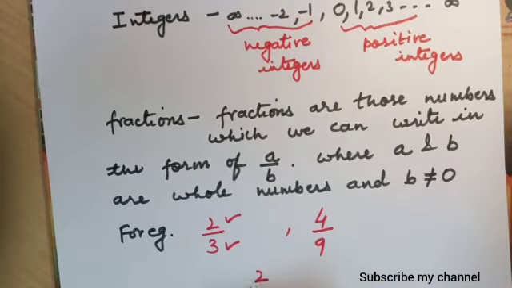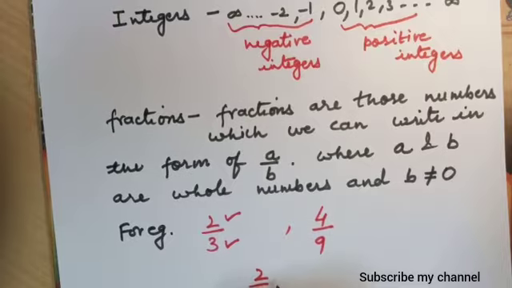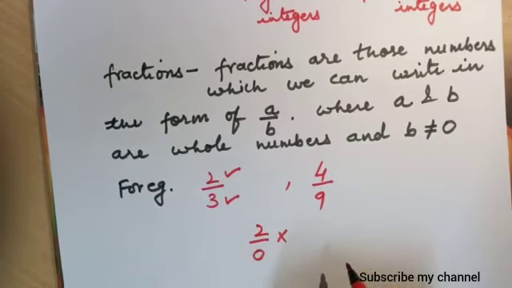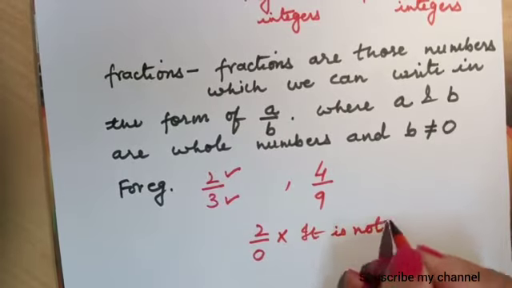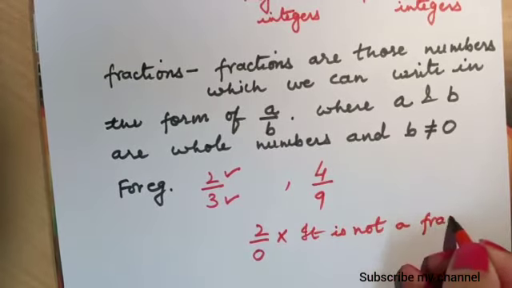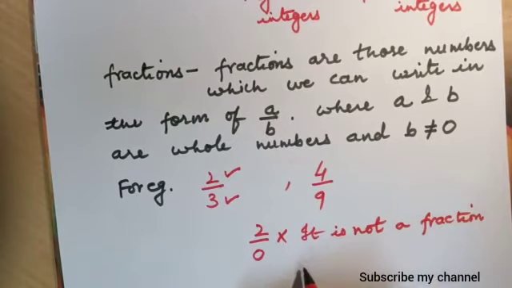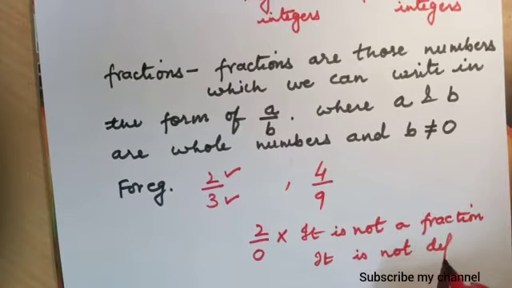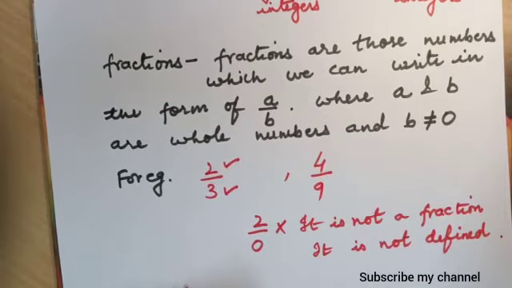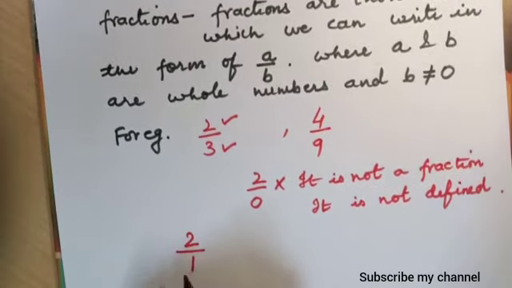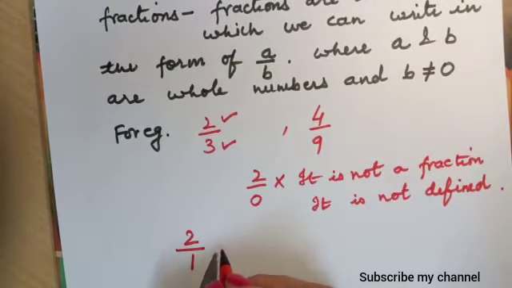But if we take 2 by 0, it is not a fraction because it is not defined. Is 2 a fraction? Yes. When we write 2 by 1, it is called a fraction also.